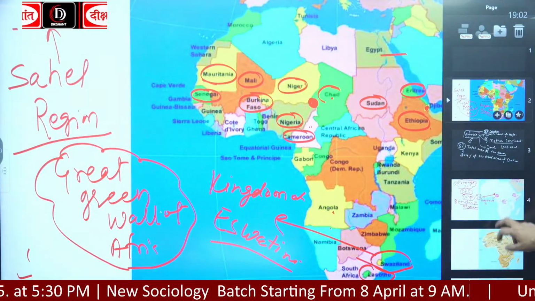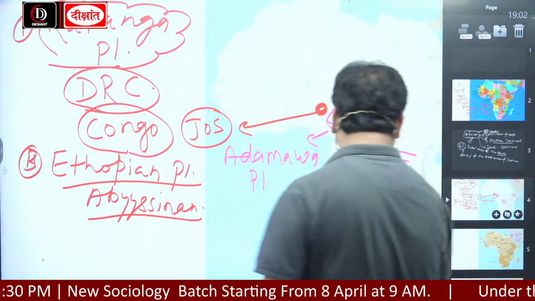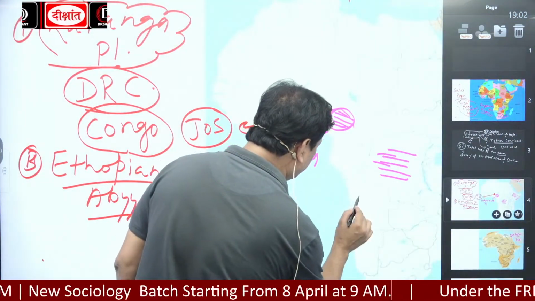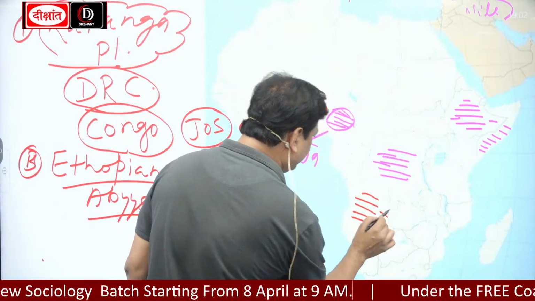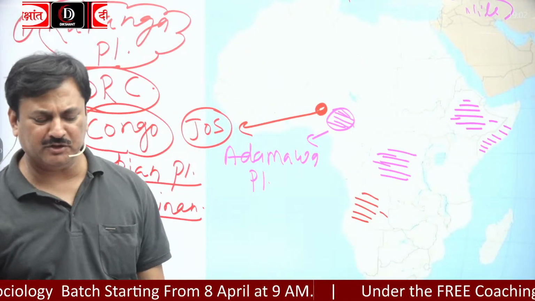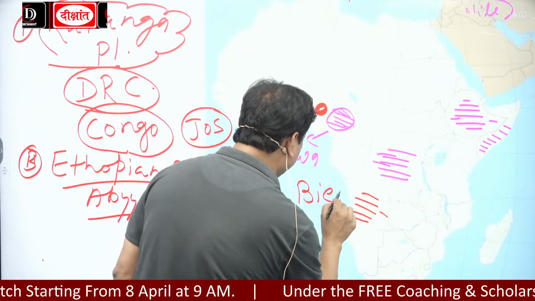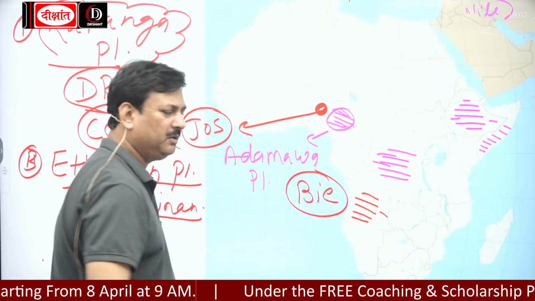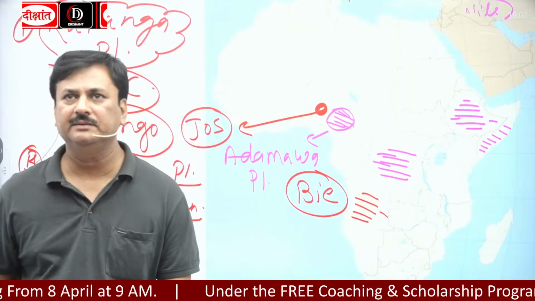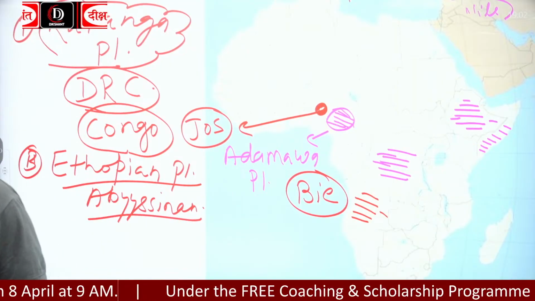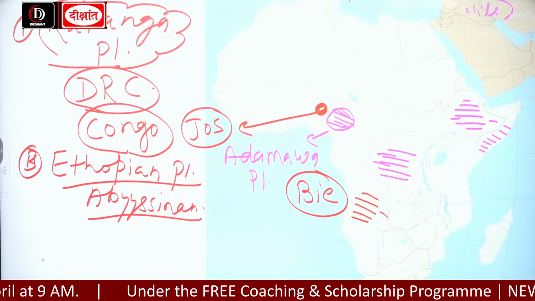So this is Namibia and this is Angola. Here there is a plateau and this plateau is called Bie Plateau, B-I-E. इसको क्या कहते हैं हम लोग? Bie Plateau कहते हैं. This plateau is called Bie Plateau.